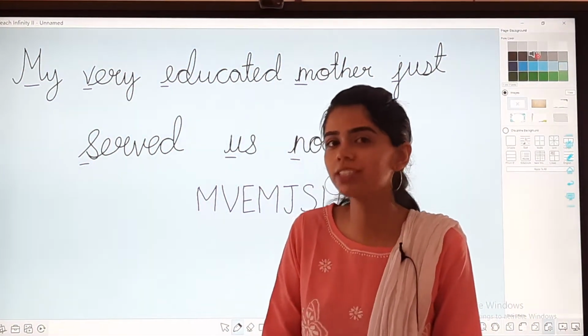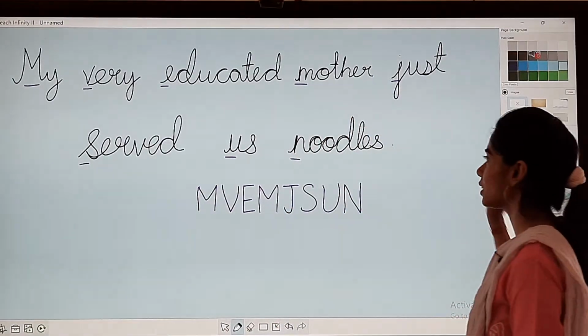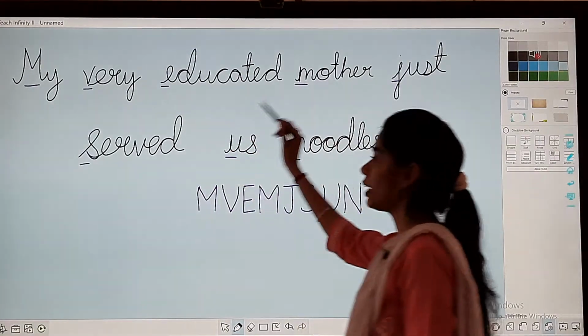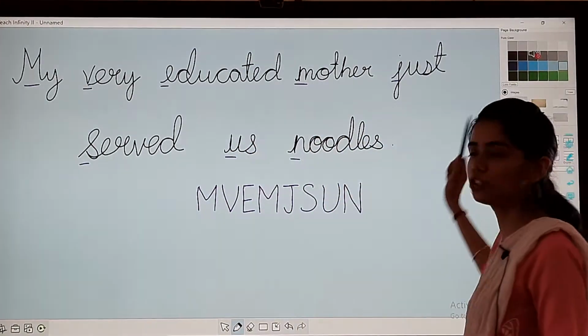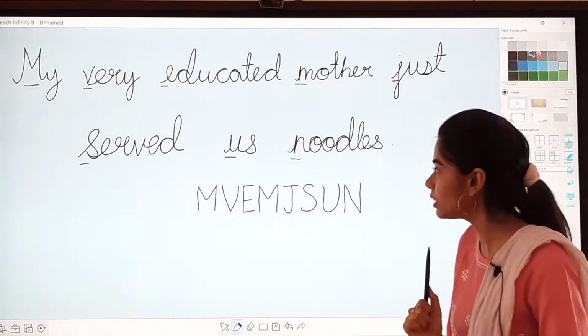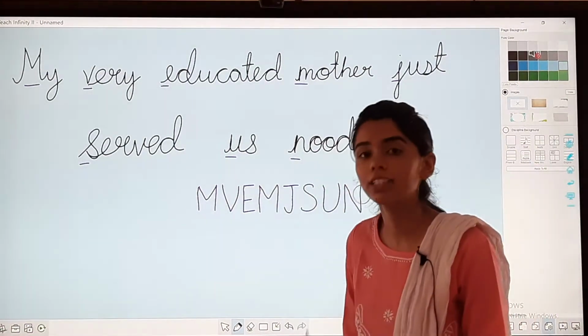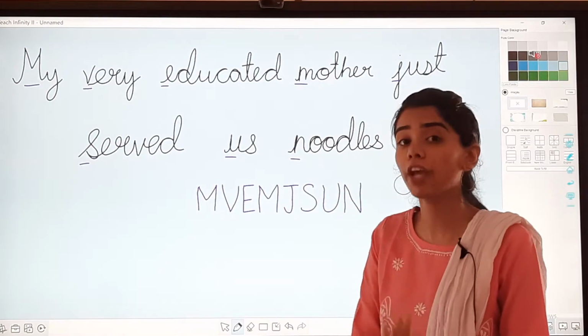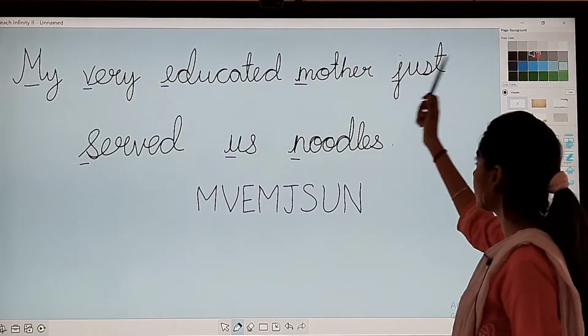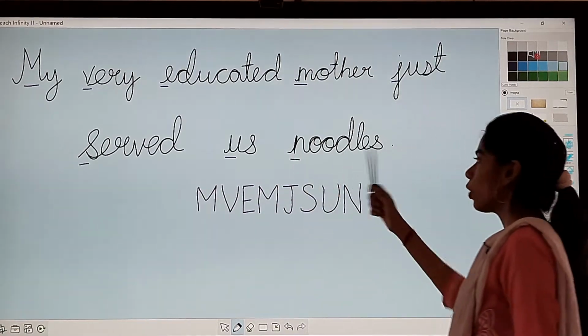You just have to remember this one sentence: My very educated mother just served us noodles. From this sentence, I took the first letter of every word: M, V, E, M, J, S, U, N.